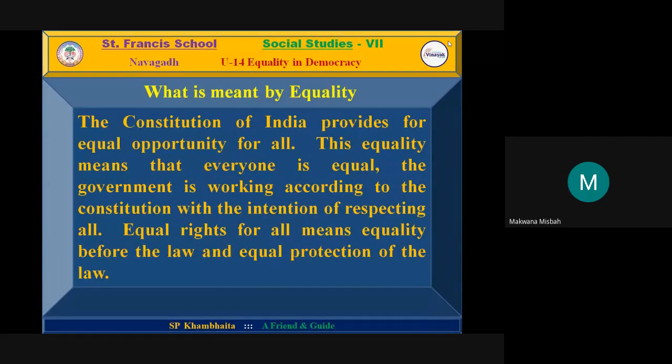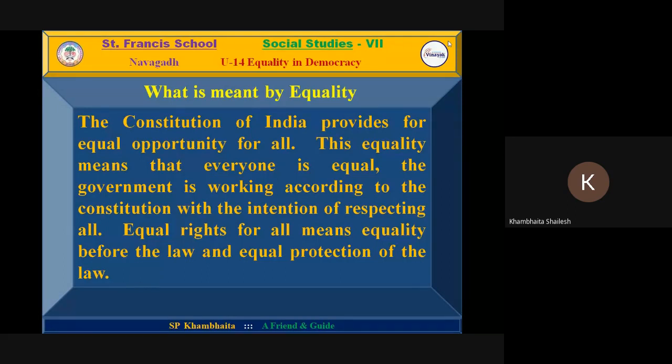The Constitution of India provides for equal opportunity for all. This equality means that everyone is equal. The government is working according to the Constitution with the intention of respecting all. Equal rights for all means equality before the law and equal protection of the law.